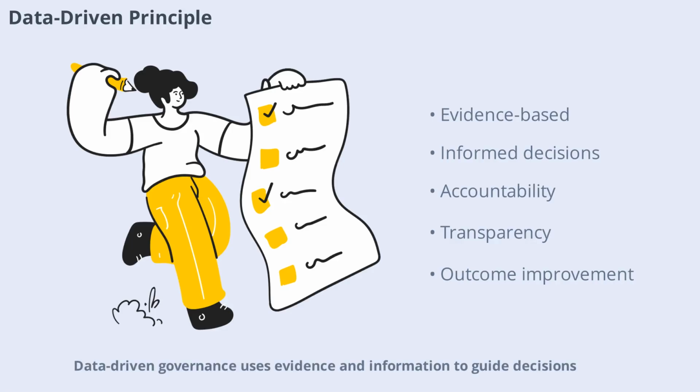Data-driven governance uses evidence and information to guide decisions. This principle promotes informed policymaking, accountability, and transparency. By leveraging data, governments can better understand problems, measure progress, and improve outcomes.